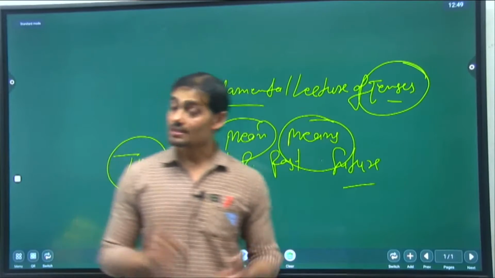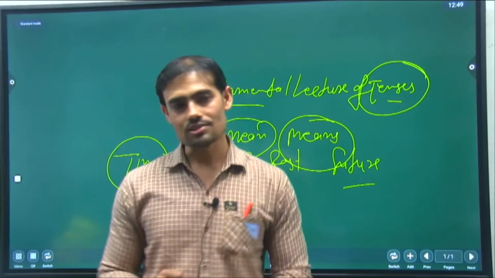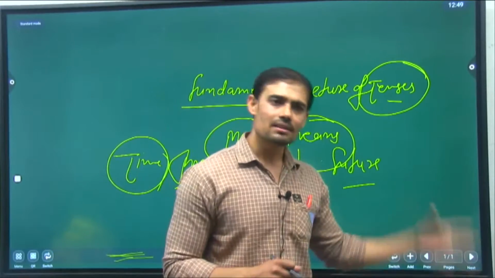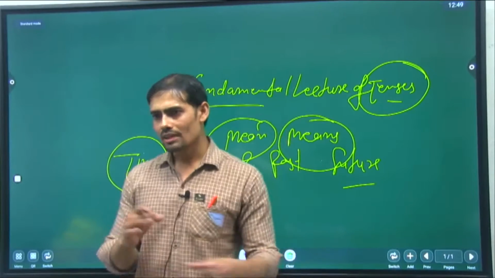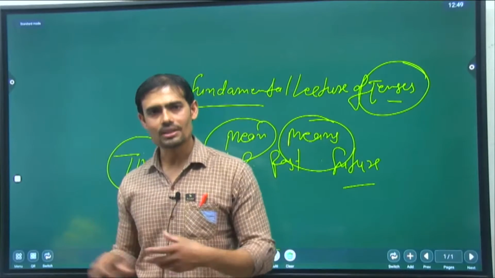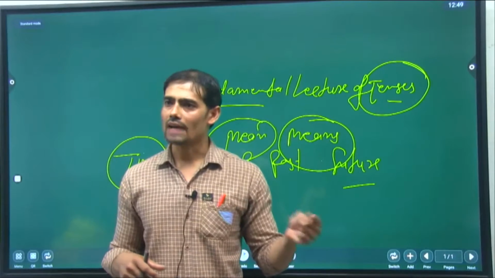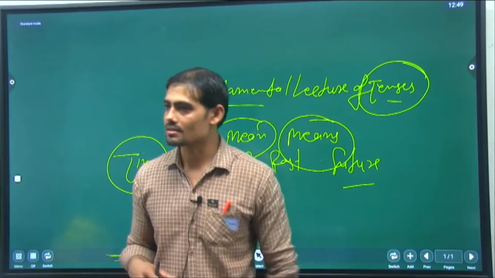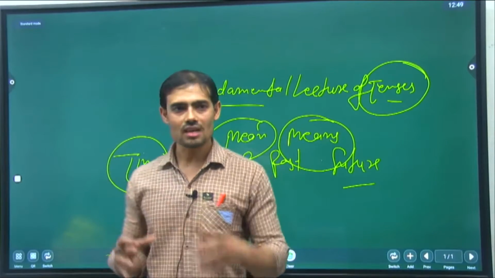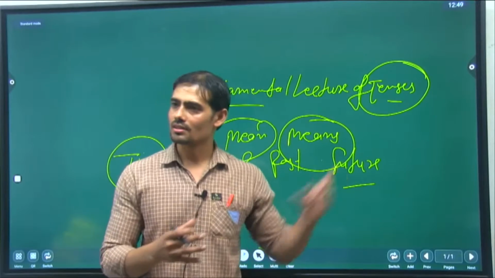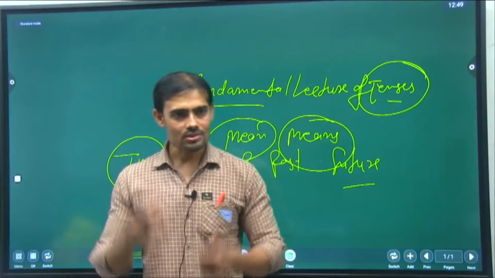At last, present perfect continuous. It means you have started your work with time. Time may be definite, time may be indefinite, but your work is in process. Now you are doing that. It means you have been reading for 2 hours. It means your work started in the past 2 hours and is in process.